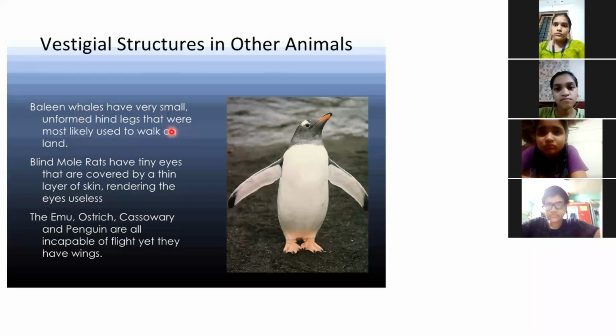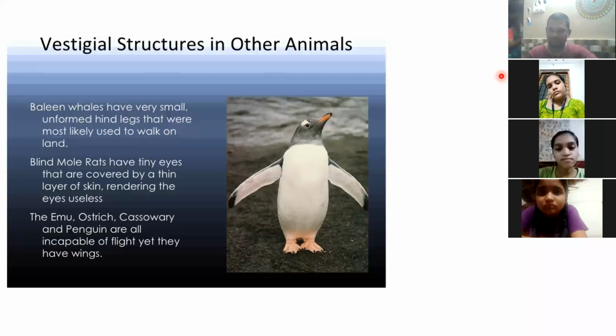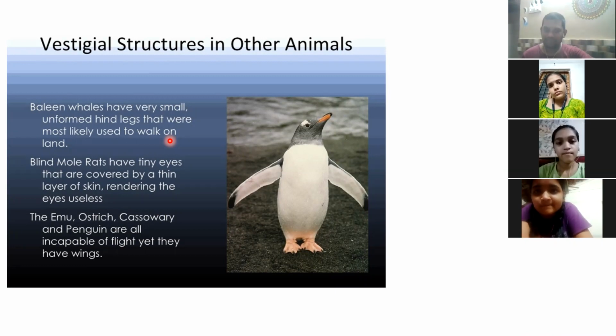Okay, so still they have unformed hind legs which were present. Whales में छोटे-छोटे पैर होते हैं, but which are non-functional. So that means the ancestors of whales were land creatures. The ancestors of whales were land creatures. They used to walk on the land, but then it became aquatic. So the whales have legs which are non-functional.